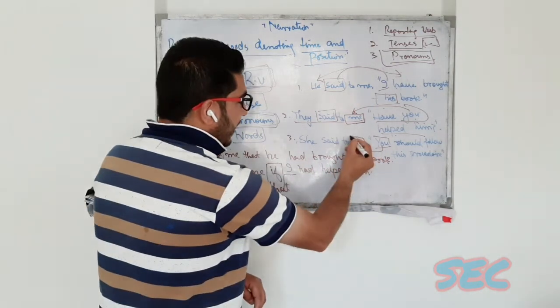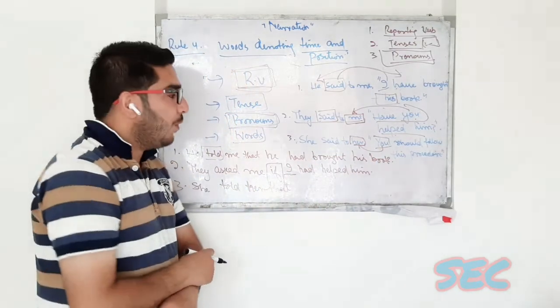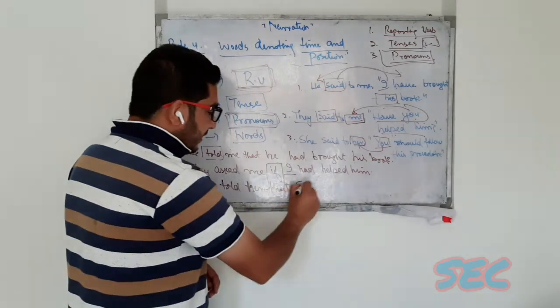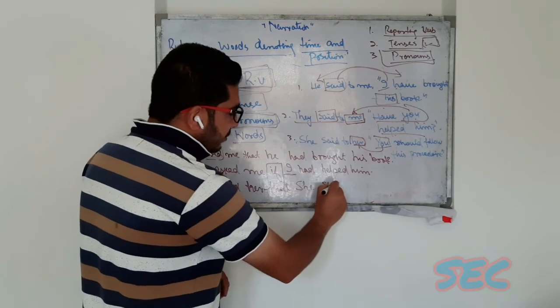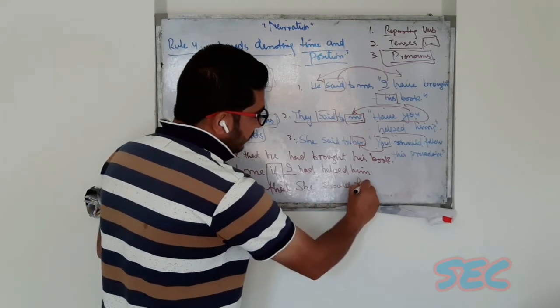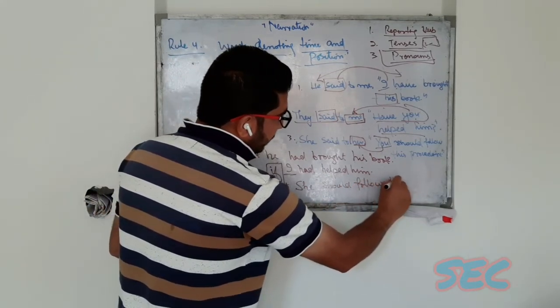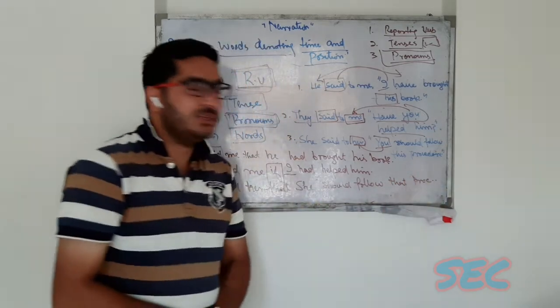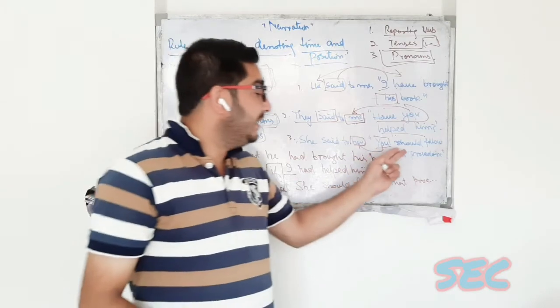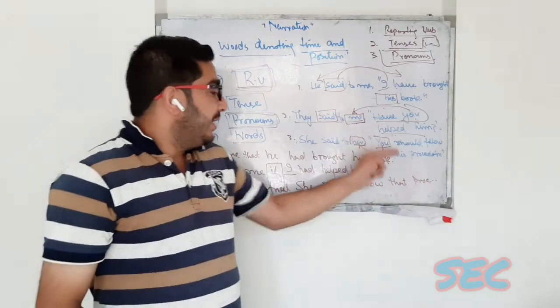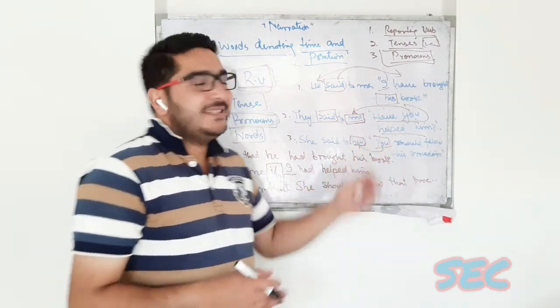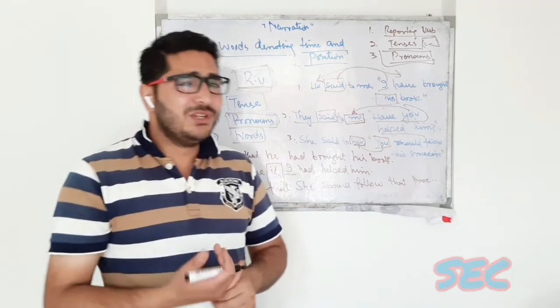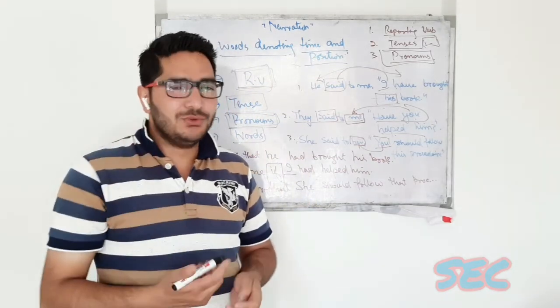Her is the objective form of she. So we write that she should follow that procedure. It is actually an imperative sentence as well, because there is advice. So how imperatives are changed, we shall also discuss.